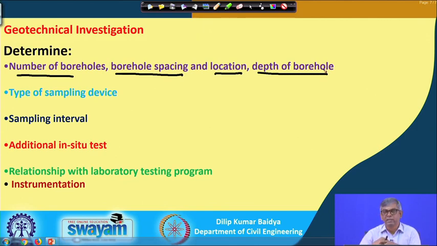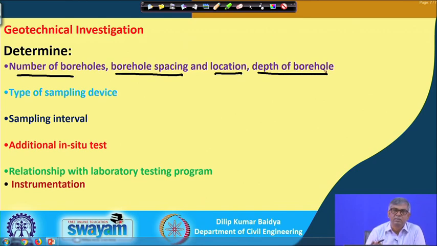You have to very clearly give in the contract that you have to draw a map, and mark on that map what is the location, and then also mention what would be the depth. And while finding out the location, you have to know what minimum spacing is required. Based on that only we have to fix, and accordingly, if there is a site, then how many are required.